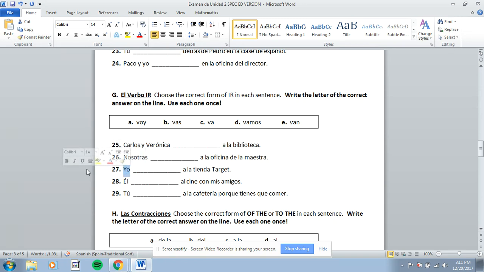27 is the yo form. Voy, vas, va, vamos, or van. Whichever one is the yo form, write the letter that goes with that one on the blank line. 28 is the él form. Think about what box él, ella, usted, one person would be in. Voy, vas, va, vamos, or van, and put that letter right here. 29 is the tú form. So think about which one's the tú form. Voy, vas, va, vamos, or van. Put the letter that goes with that one on the line right here.